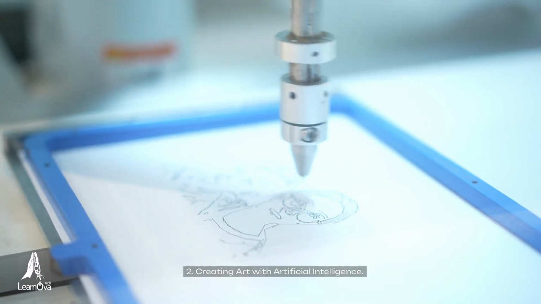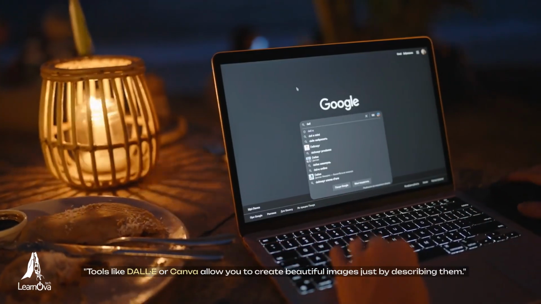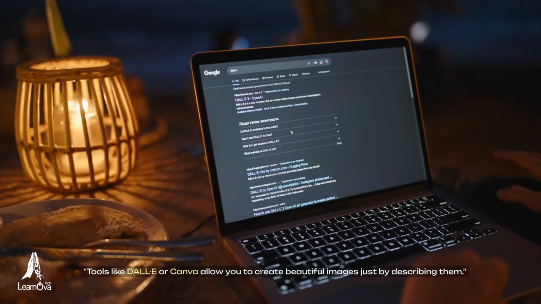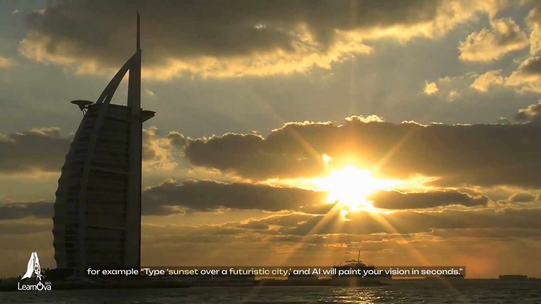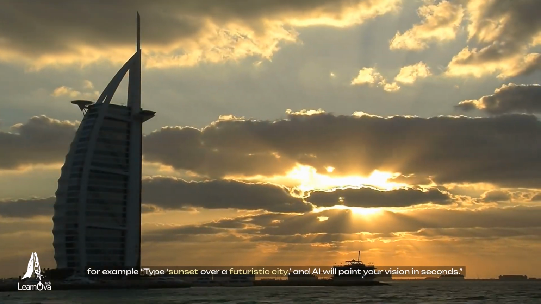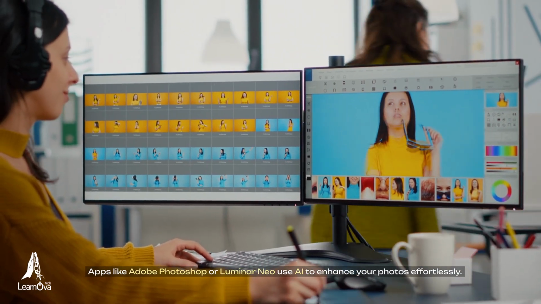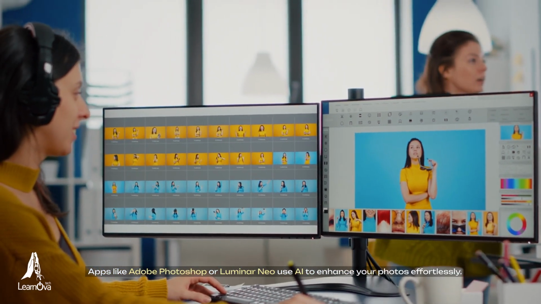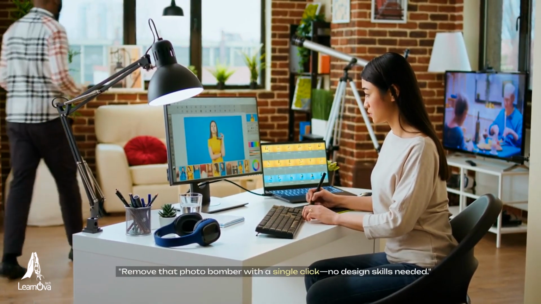2. Creating art with artificial intelligence. Tools like DALL-E or Canva allow you to create beautiful images just by describing them. For example, type sunset over a futuristic city, and AI will paint your vision in seconds. Apps like Adobe Photoshop or Luminar Neo use AI to enhance your photos effortlessly. Remove that photo bomber with a single click, no design skills needed.